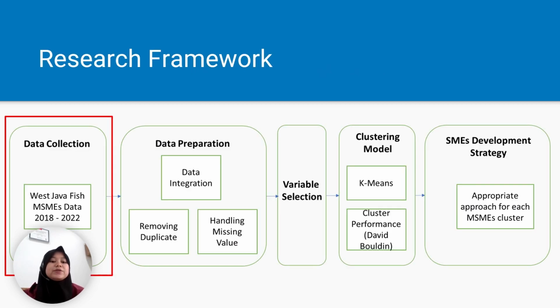Well, so here is the research framework of our study. There are 5 steps we done in conducting this research. The first is collecting the data. As I mentioned at the previous slide, that we conduct this research based on the data of micro, small, medium enterprises fish processing in West Java from 2018 until 2022.